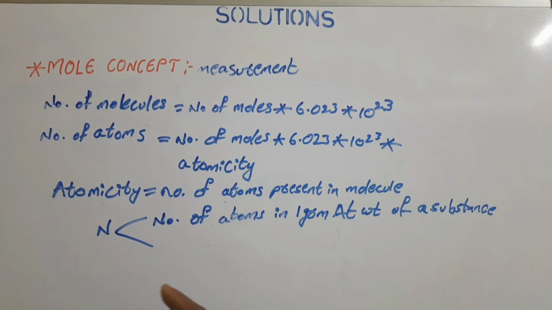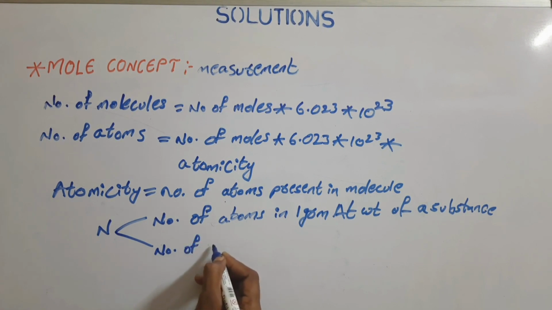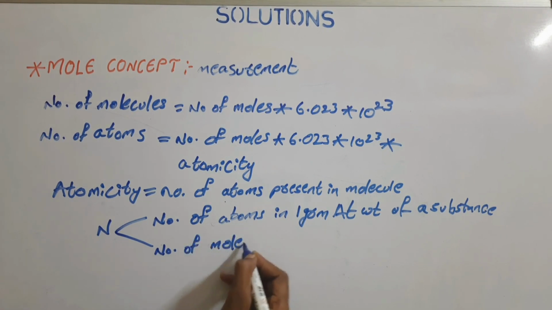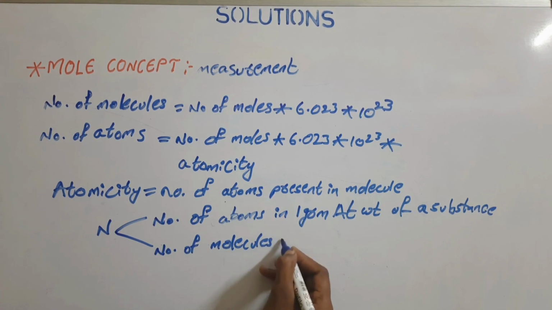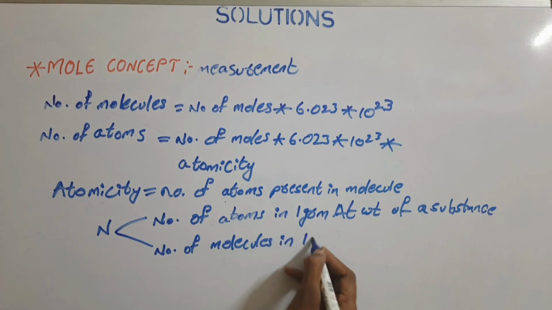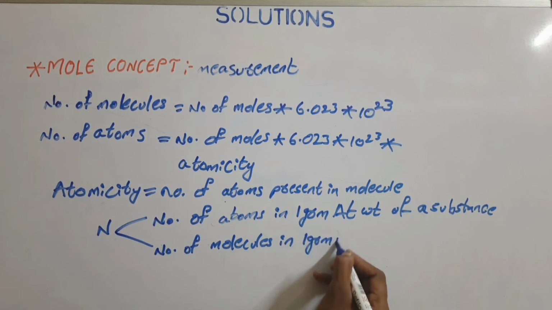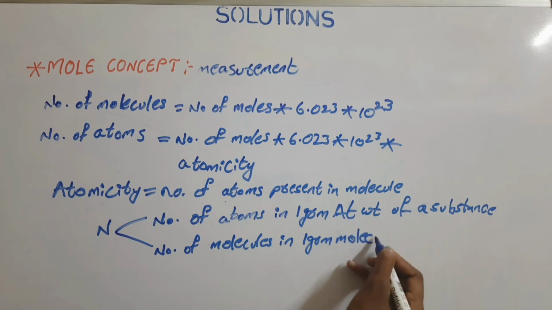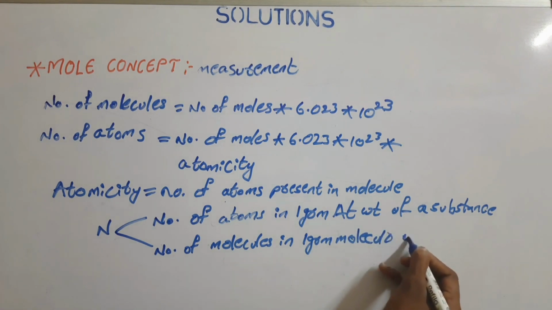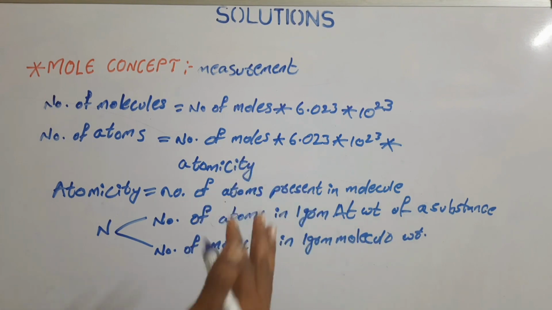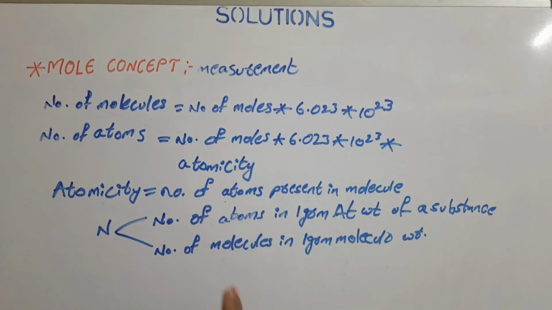It means the Avogadro number can be stated in two different ways, and the other one is the number of molecules in 1 gram molecular weight of a substance. So we need to know the difference between the number of atoms and the number of molecules, and how they vary with respect to Avogadro's number.